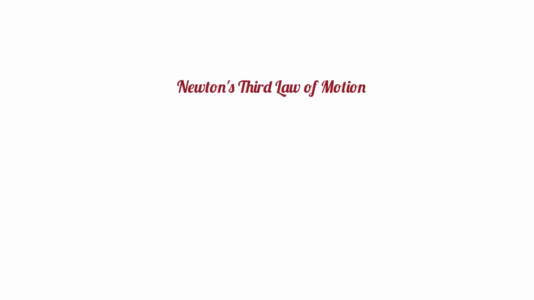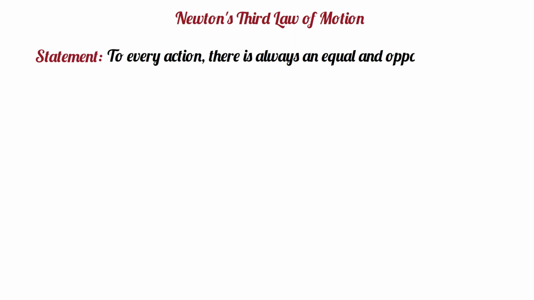Newton's third law of motion. Newton's third law states that, to every action, there is always an equal and opposite reaction. In this law, we see that two forces are mentioned, which are action and reaction.